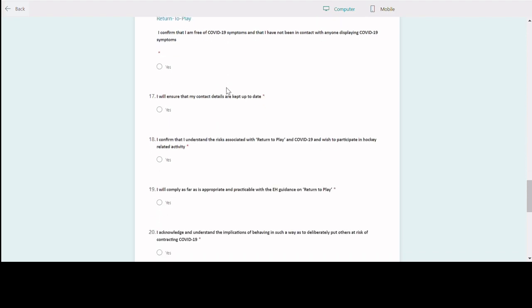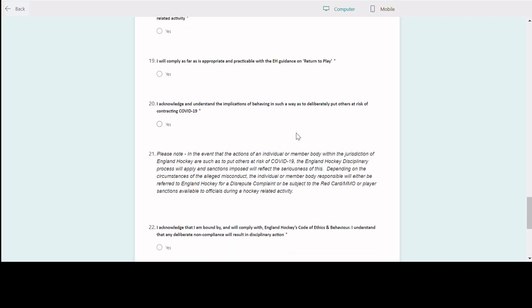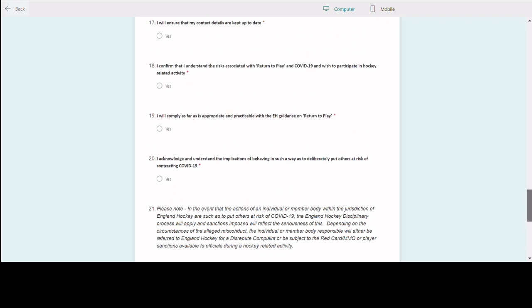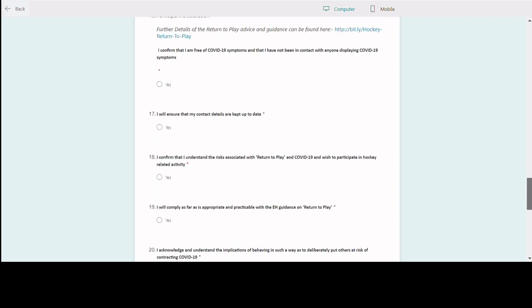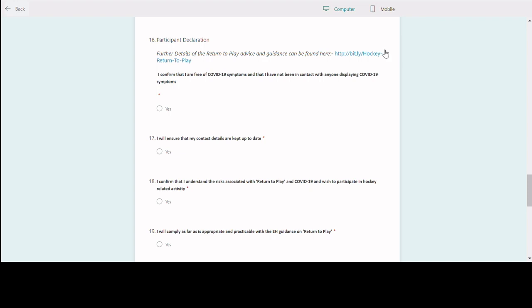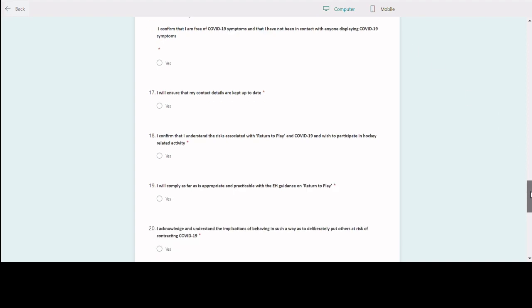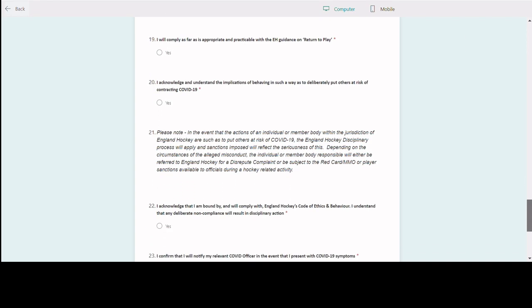These are all the declarations that we require from the government as part of our process with Public Health England and the Department of Culture, Media and Sport, which is part of our process that we've agreed. You can find further details for participants to be involved in this process by clicking on the link, but otherwise we need you to complete all these declarations.